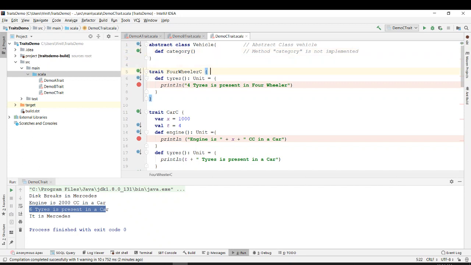Okay, then you have a trait four wheeler C, which has a method tires.